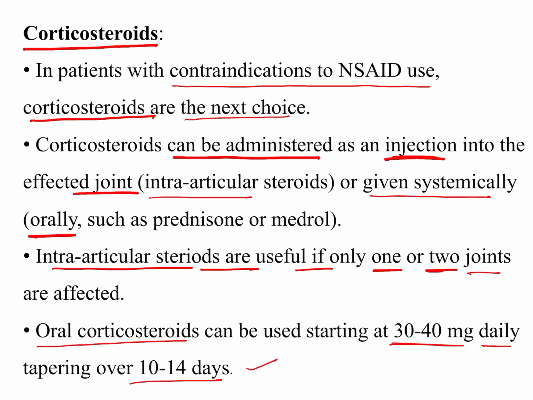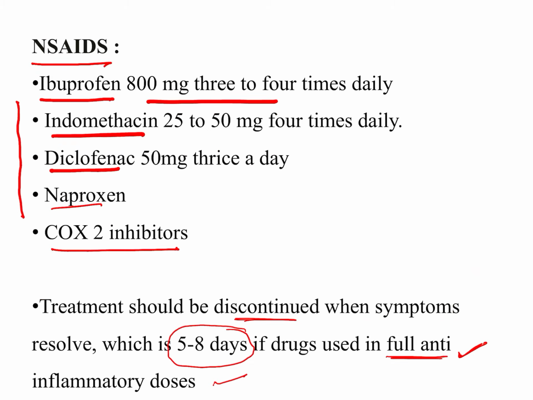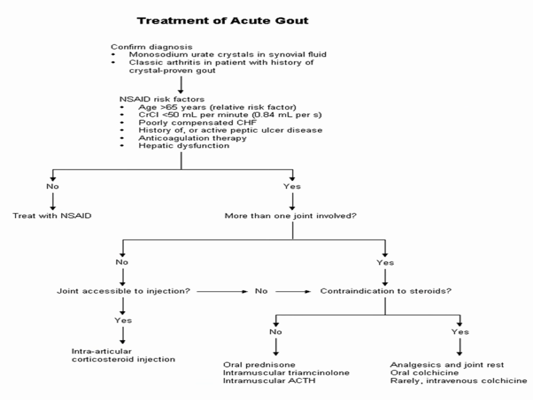So we have basically three categories of drugs: the corticosteroids, colchicine, and the NSAIDs. These three drugs can be used in the acute attack. But what are the protocols to manage the drugs, and how will we manage the patient in our OPD or emergency? Once we have confirmed that it is an acute attack, we will check if there is a contraindication to the NSAIDs. There are various contraindications such as hepatic dysfunction, age, renal failure, cardiac failure, and hepatic failure.